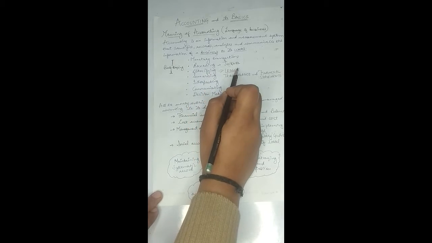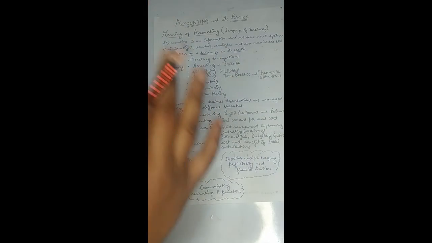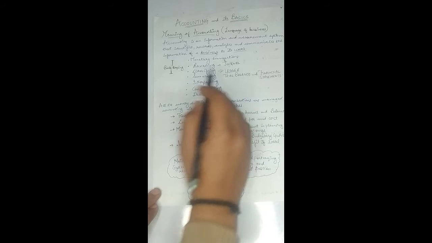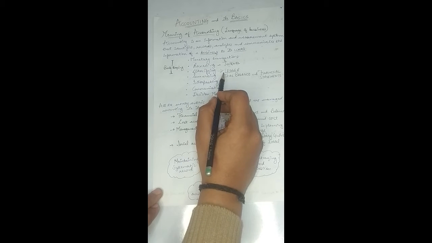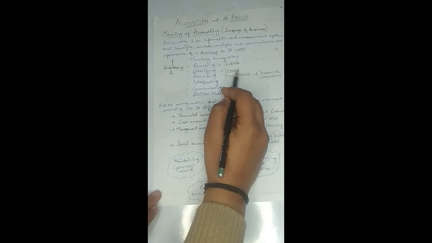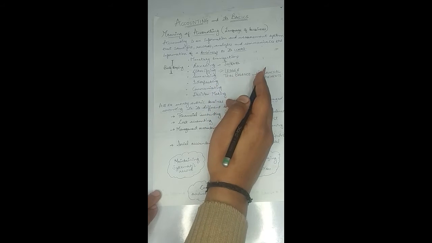All the transactions related to purchase will be recorded in that particular purchase heading, the purchase account. All the transactions related to sales will be entered in the sales account. All the transactions related to plant and machinery will be entered in the plant and machinery account, and so on, right?